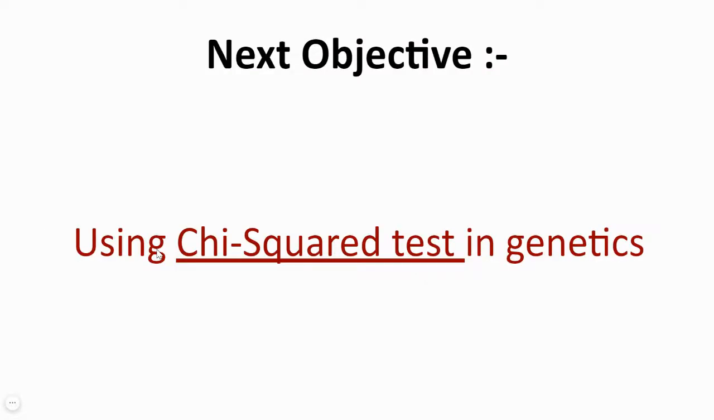So in the next task, you are going to study how to do a chi-square test in genetics or during genetic crosses. To understand that, you will be watching a lesson video with simple examples to start with.